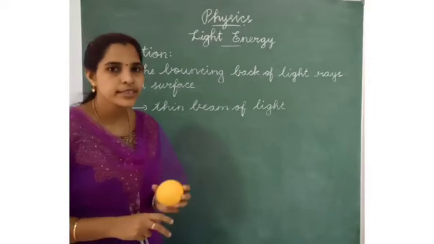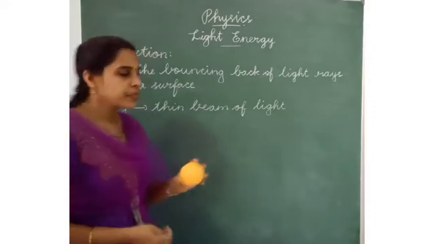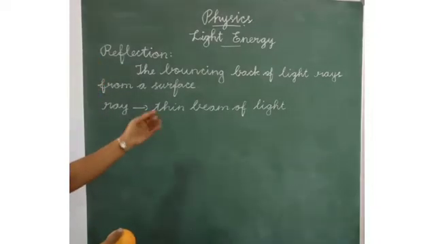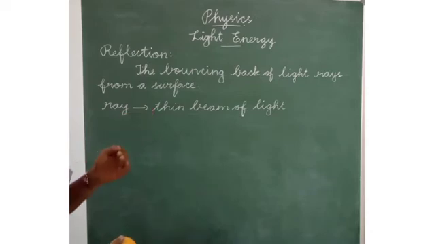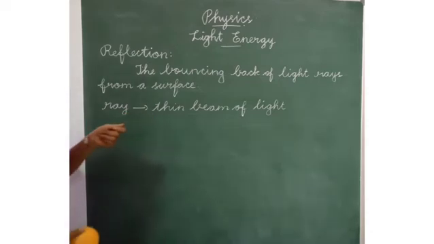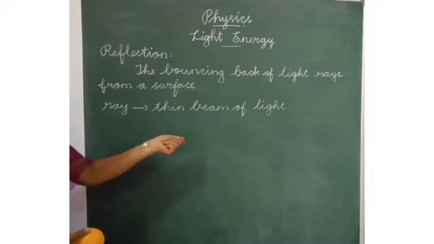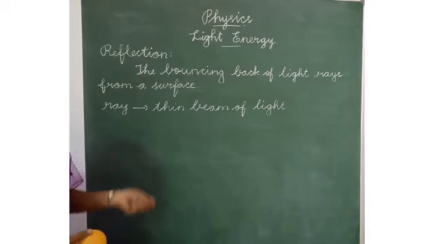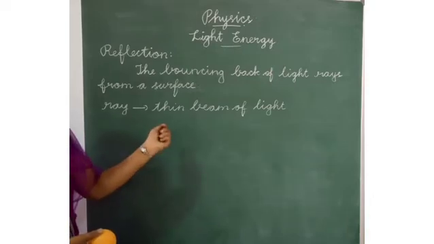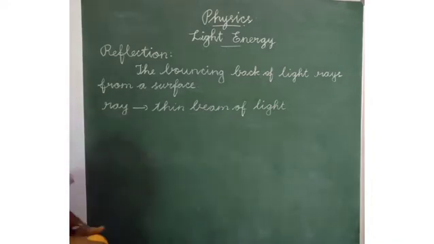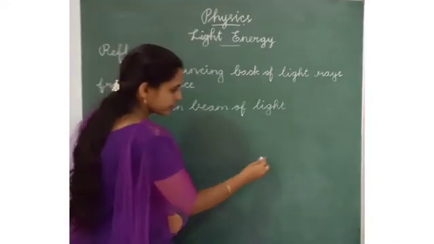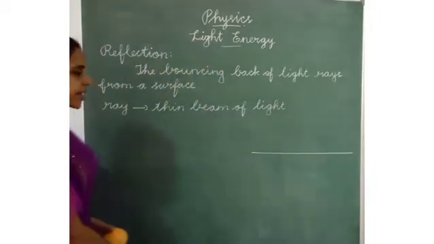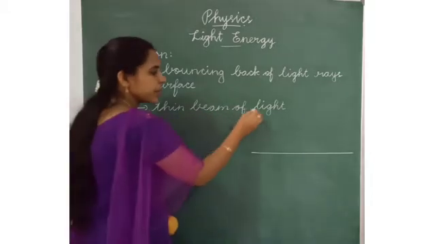Do you understand this? In the same way, when we pass the light in a straight way, the light will come back in a straight way. If the ray passes in a different way, it bounces back at a different angle. If we make an angle, the reflected ray will make an angle. What is the meaning of ray? Ray means a thin beam of light.